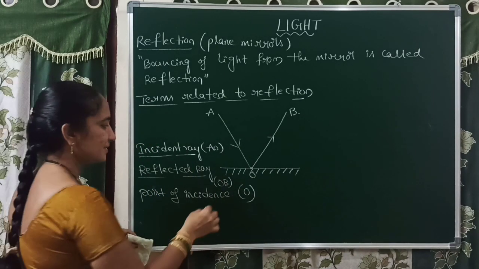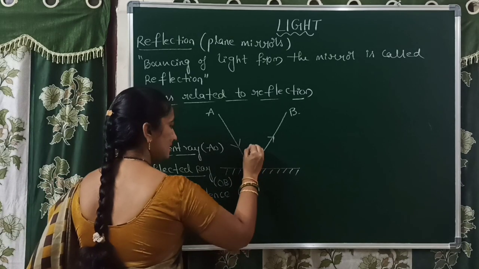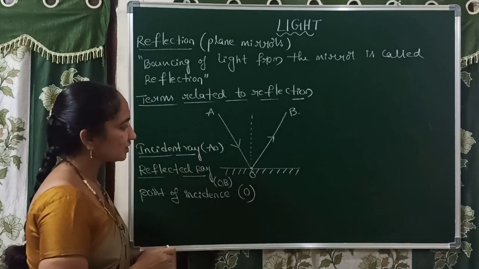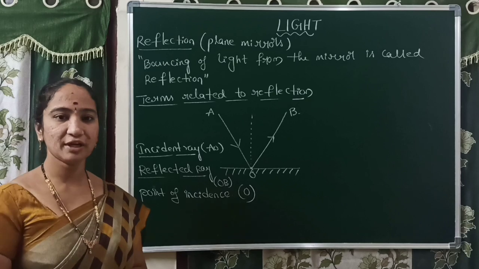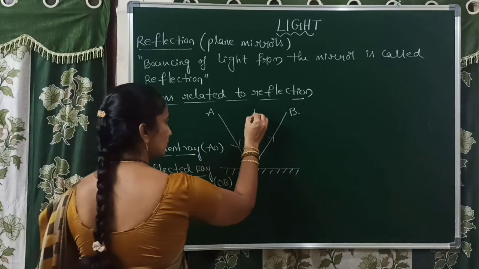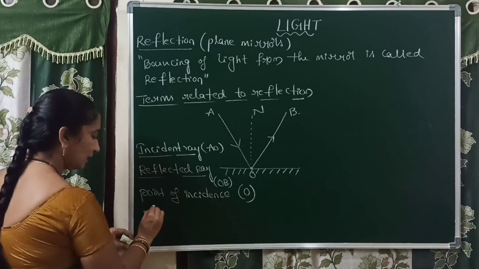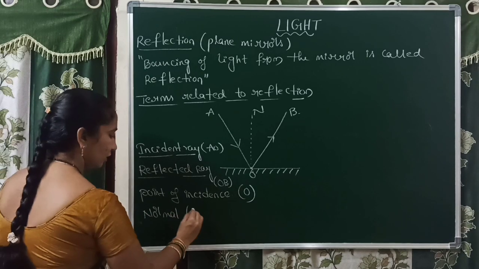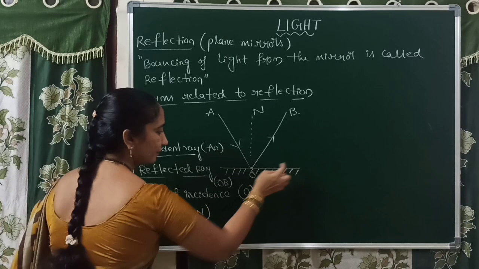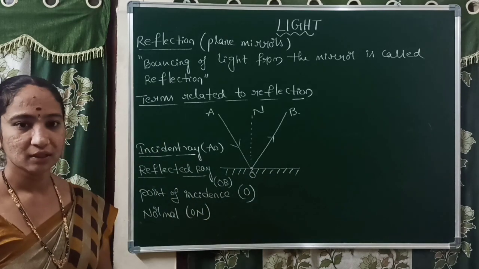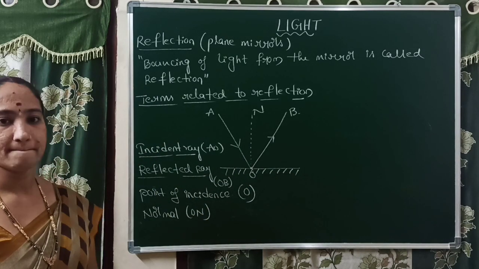Let us consider an imaginary perpendicular line to the surface. An imaginary perpendicular line to the surface is called the normal. Observe that line. It is exactly perpendicular to the surface, which for a mirror means perpendicular only. That is called the normal.